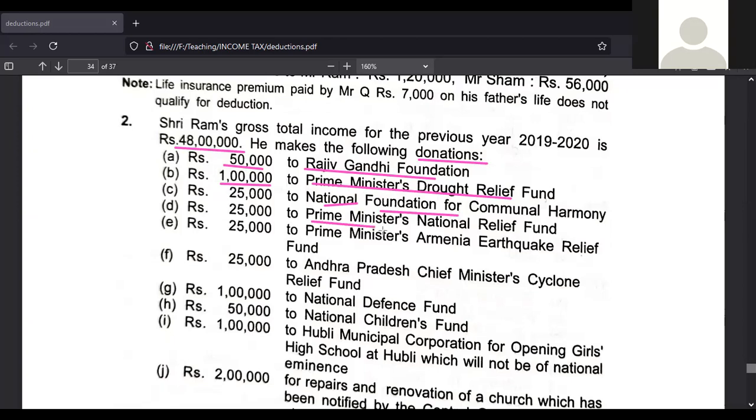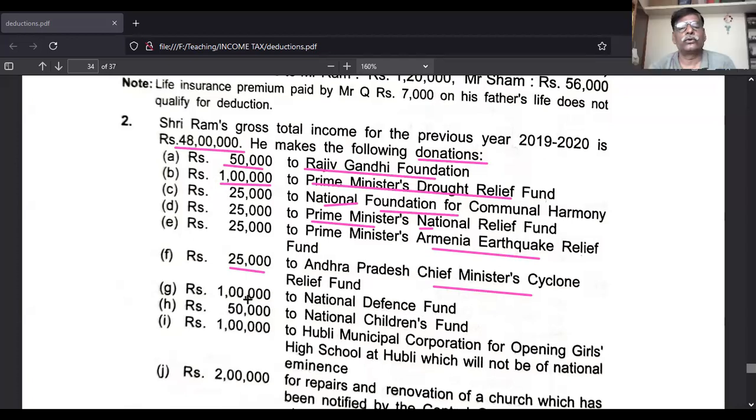Fourth is Prime Minister's National Relief Fund. This is coming under the first category and goes to the outer column. The next is Prime Minister's Armenia Earthquake Relief Fund. This is also first category and goes to the outer column. Next is Andhra Pradesh Chief Minister Cyclone Relief Fund. This is also first category and goes to the outer column. National Defense Fund is first category and goes to the outer column.